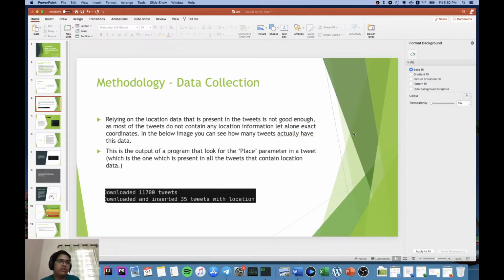For data collection, the main thing with spatial analysis is that the Twitter search API already has a parameter called geo. There are a few parameters with the geo prefix and they all have spatial location. But if we try to find the tweets which have that parameter, we downloaded around 11,000 tweets and only 35 of them have the location parameter. This is very low and not at all efficient. Maybe by the time you are finished capturing a sufficient number of tweets, the trend has already come and gone.